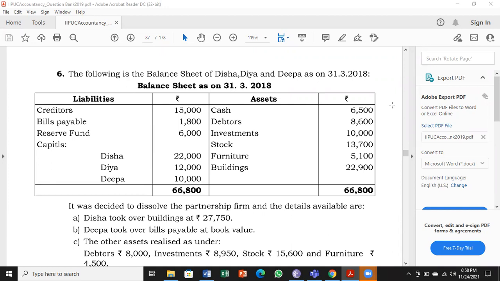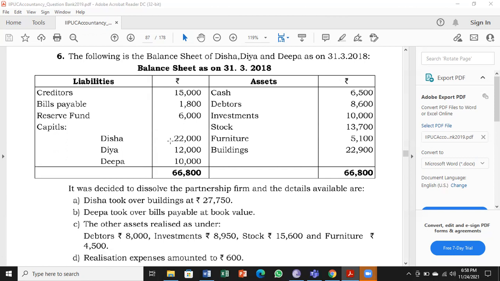Following is the balance sheet of Disha, Diya and Deepa, given for 31/3/2018. Look at the asset side. You have 6 assets: cash, debtors, investment, stock, furniture and building. Except cash, all 5 assets are to be debited to realization account. On the liabilities side, you have creditors, bills payable, reserve fund and capitals. Creditors and bills payable will be credited to realization account. Reserve fund and capitals will go to capital accounts of partners.